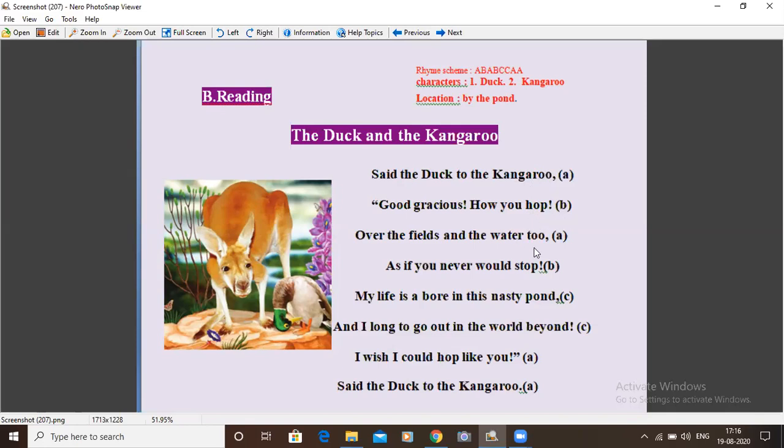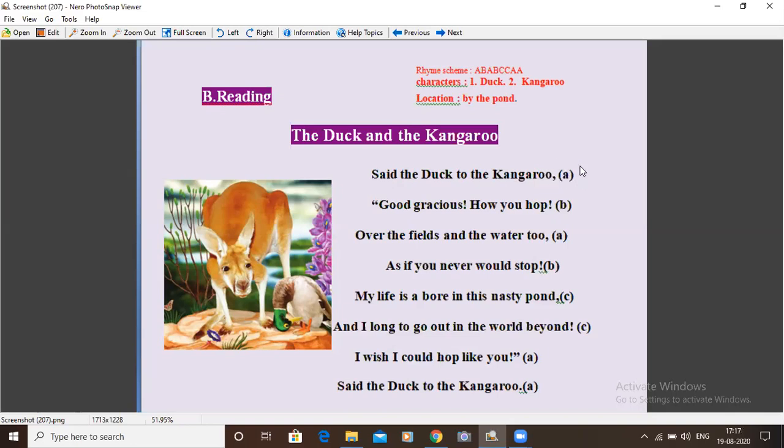Let's go to the last word in the third line: too. It has an oo sound, and it rhymes with the last word in the first line, kangaroo.